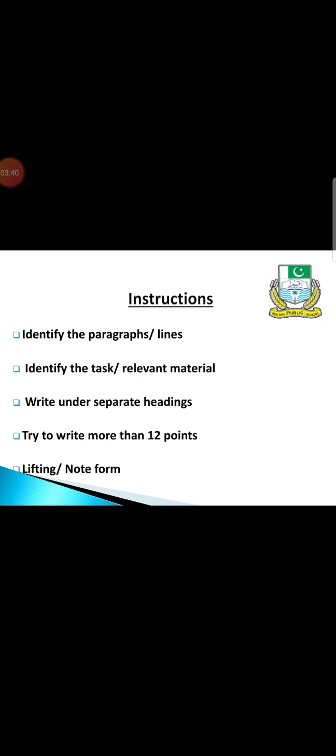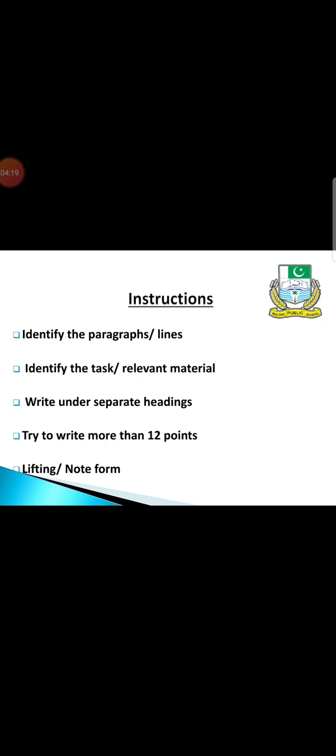Sometimes paragraphs are mentioned, for example, take your material from paragraph 2 to 6. Sometimes lines are mentioned, to pick your material from this line to that, and sometimes the whole passage is mentioned. In this particular comprehension, you have been told to select your content points from the whole passage.